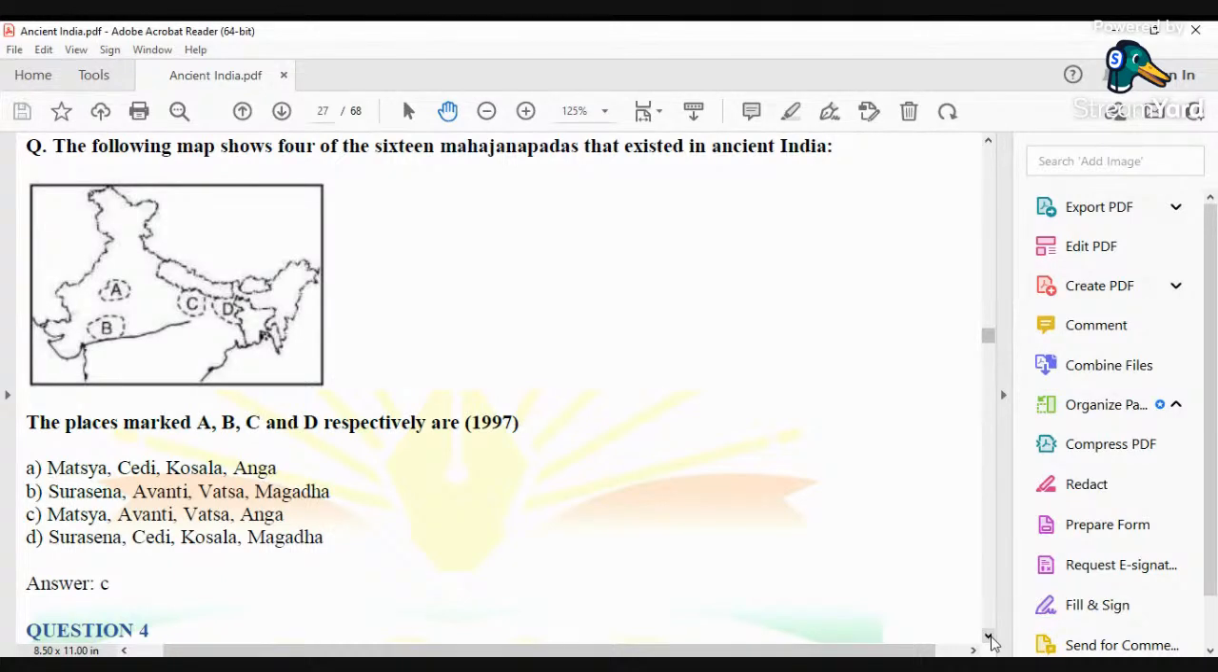Anga was the easternmost Mahajanapada. Anga was that Mahajanapada which was right next to Magadh. In fact, Anga was annexed to Magadh during the time of Bimbisara himself. So the right answer in this case would be Matsya, Avanti, Vatsa, and Anga.